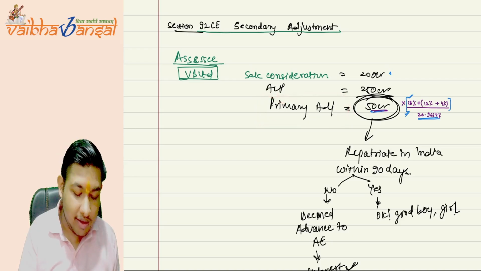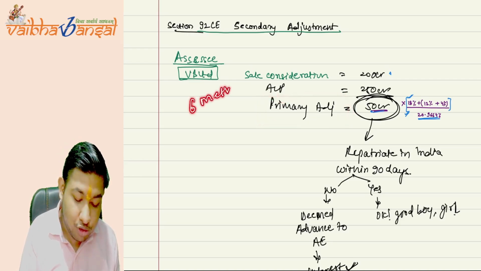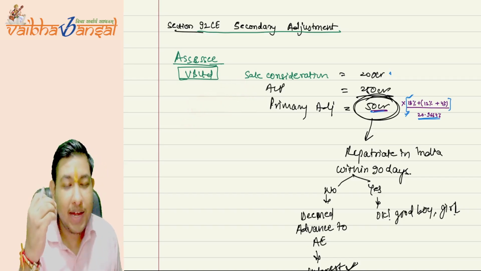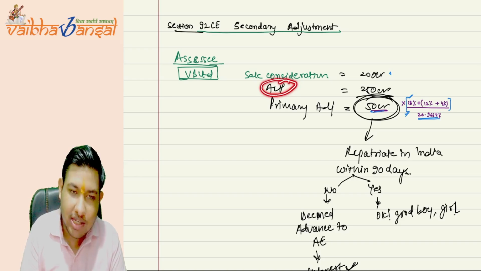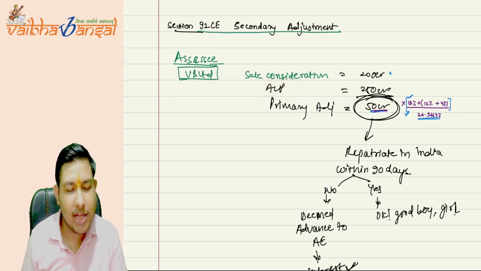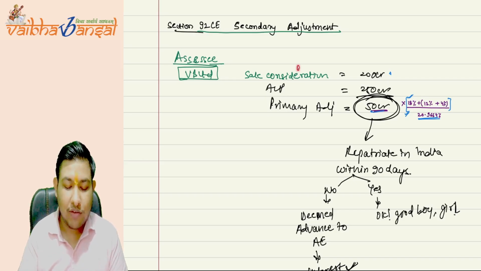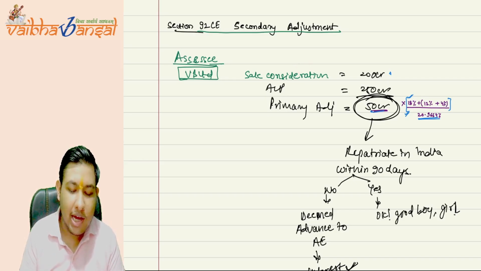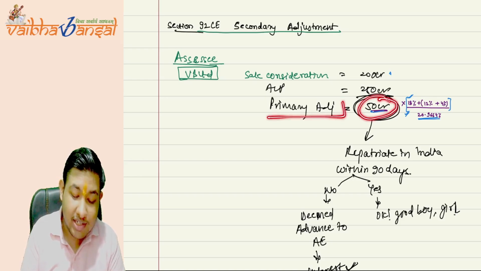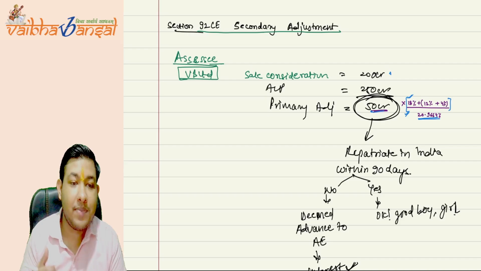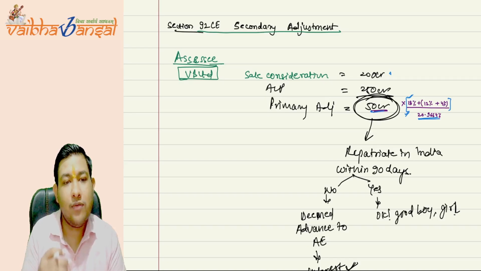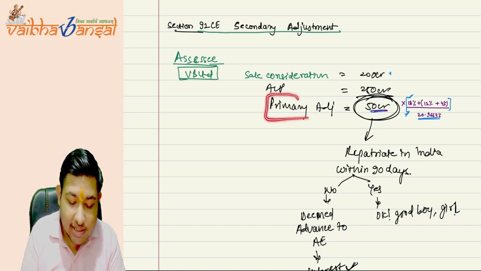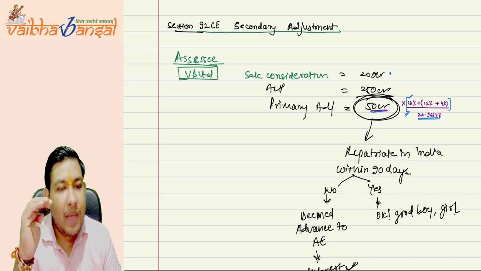Whatever you have seen by all the six methods, by applying the most appropriate method, you will get the ALP. We compare it with what you have charged, and whatever the adjustment is, it is known as the primary adjustment. It is known as the primary adjustment because we have to do the secondary adjustment. So first we need to understand the primary adjustment, which you do after applying the formulas of the most appropriate method.